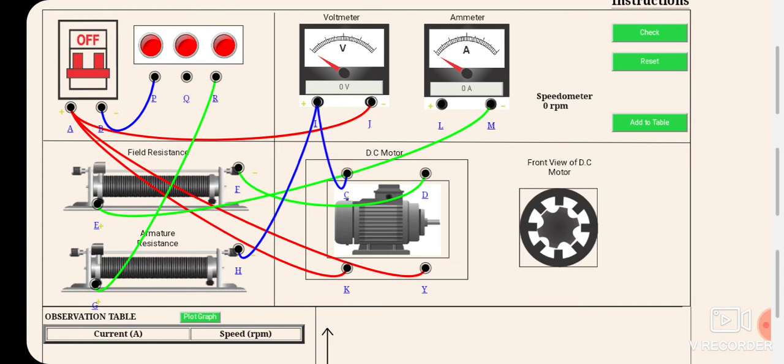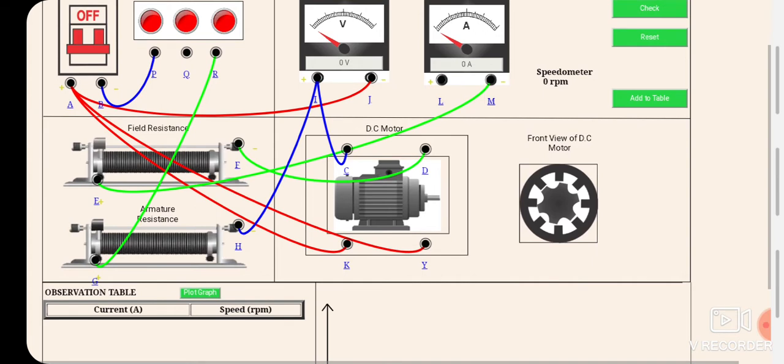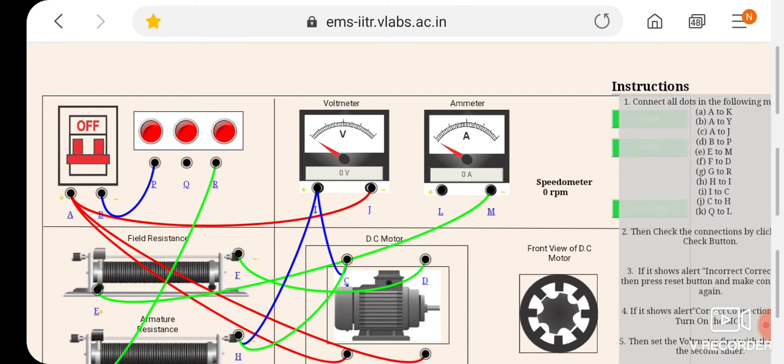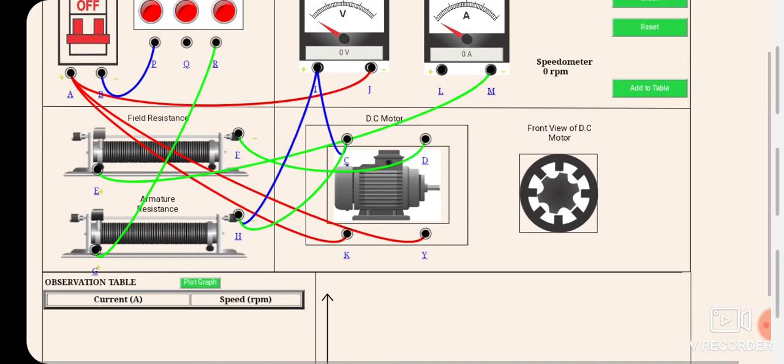this one, then C to H, it is done. I to C is already done, C to H is also done. Then Q to L, you can see here, last one is Q to L.